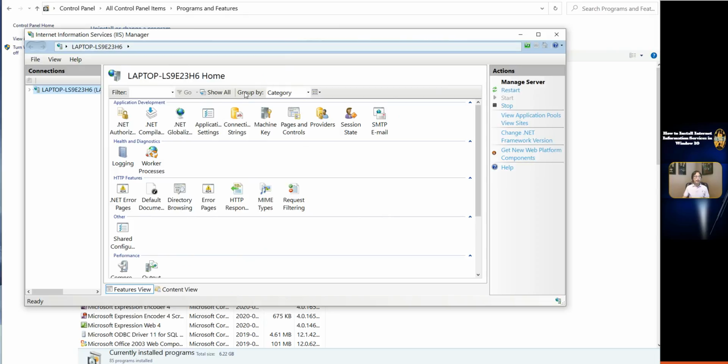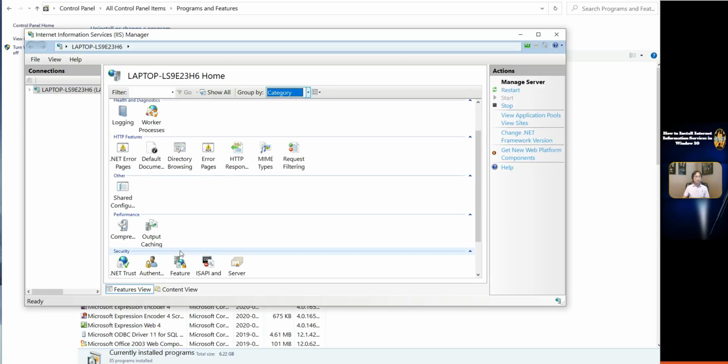In the right pane, you can see there are elements for application development, health and diagnostics, HTTP features, performance, server components.